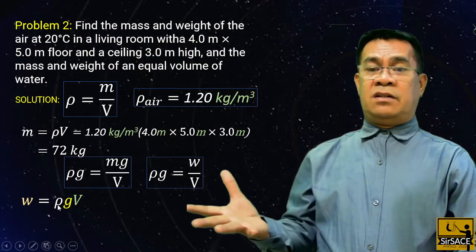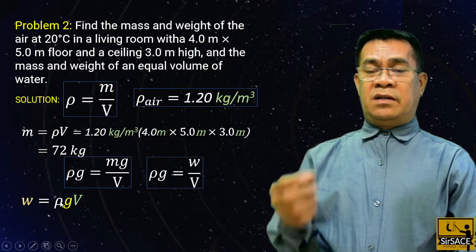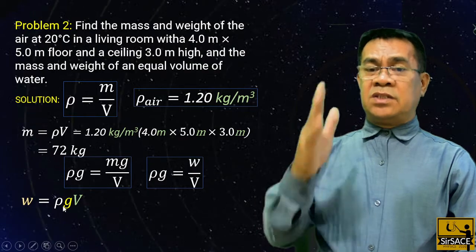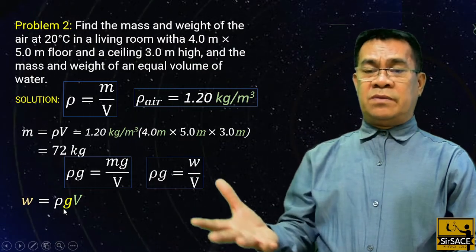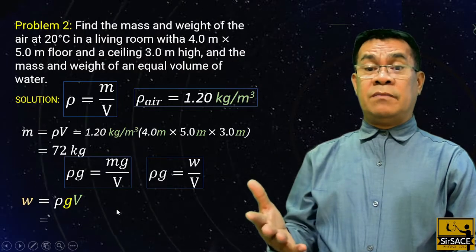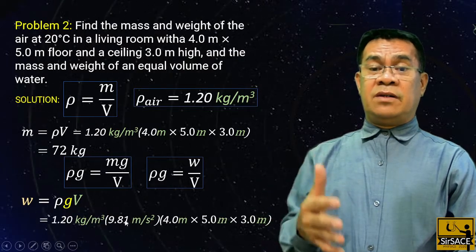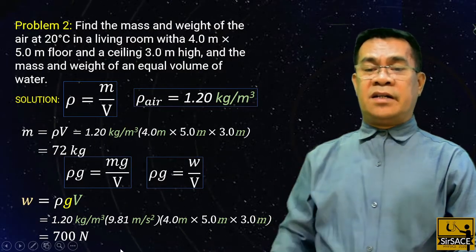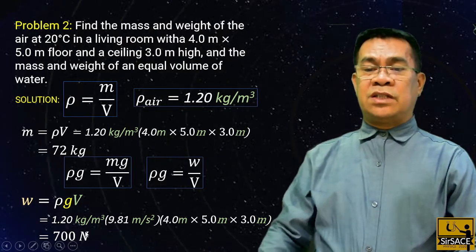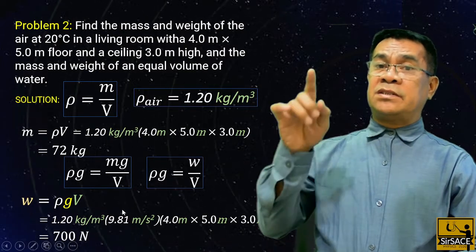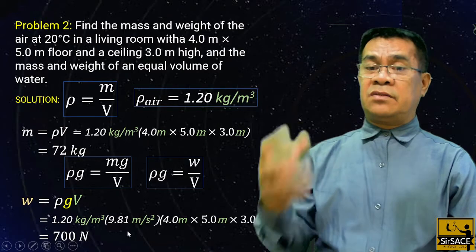Since the density of air is 1.2, times the gravitational acceleration, because we are at the surface of the earth, 9.81, times the same volume, the result is about 700 newtons. Remember, the weight is the force that the earth exerts on that object.